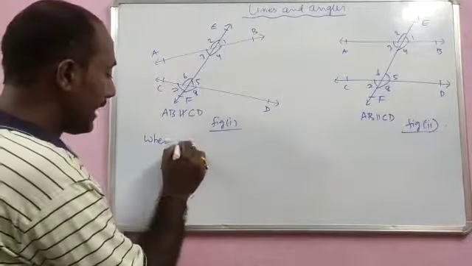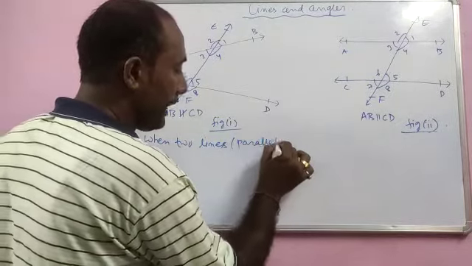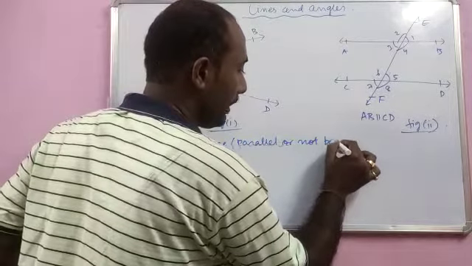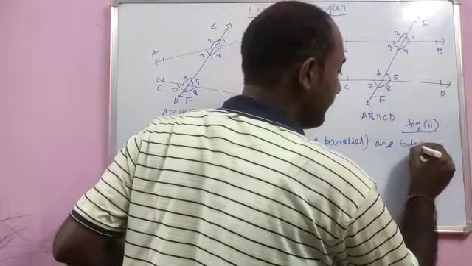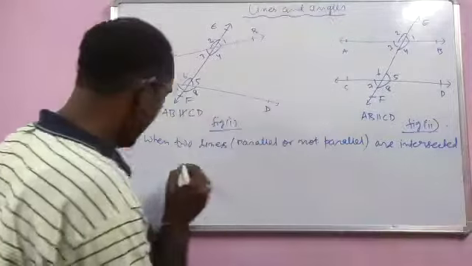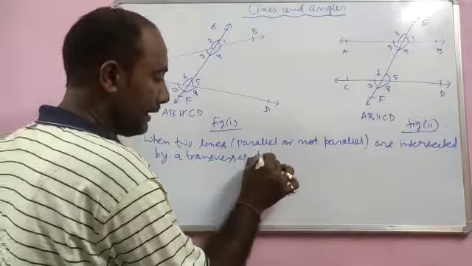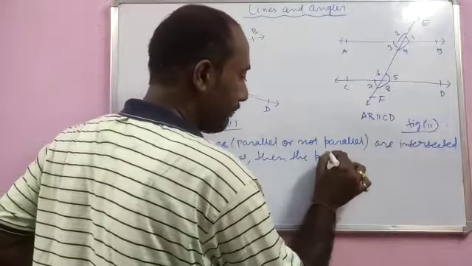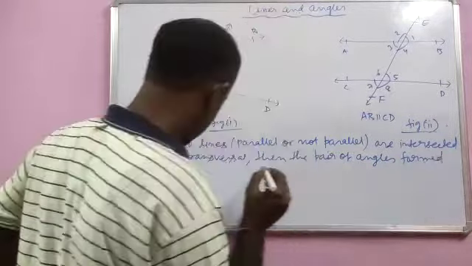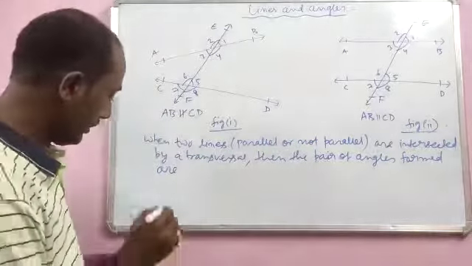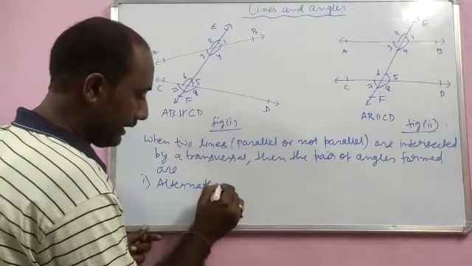So when two lines, and that is a very important part, parallel or not parallel, are intersected by a transversal, then the pairs of angles formed are, first, alternate angles.